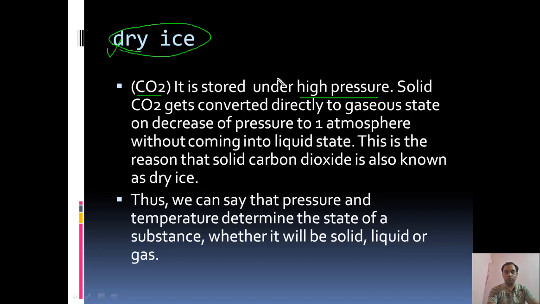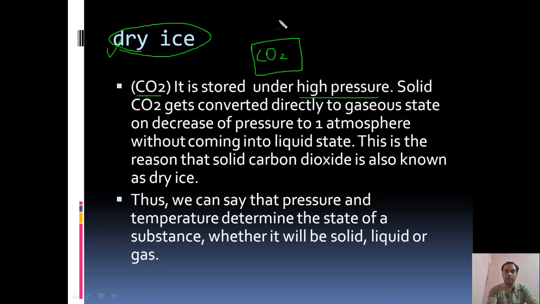So here what happens, when you apply a very high pressure to carbon dioxide, it will become solid carbon dioxide. Suppose this is a container. This container contains carbon dioxide gas.